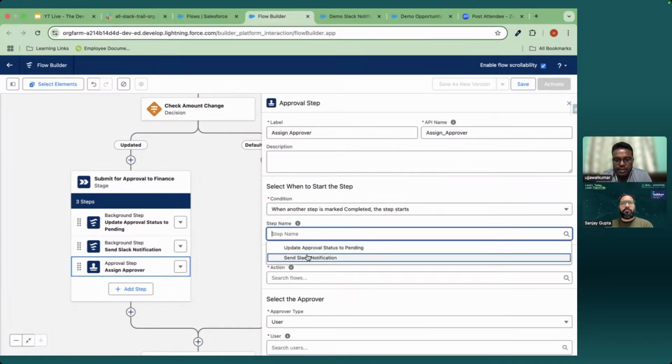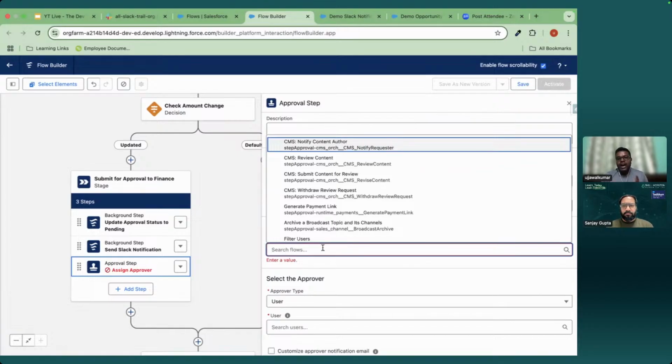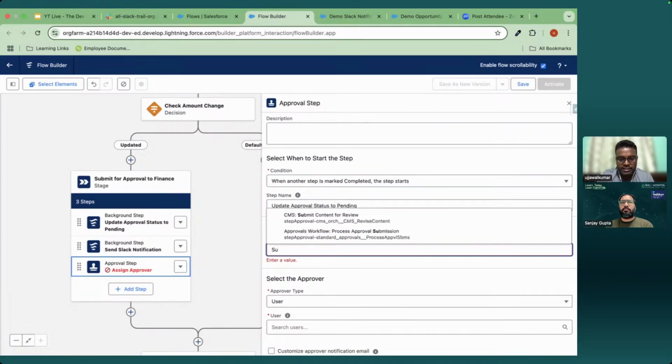And when should it happen? When approval state is set to pending. And what would be the action? Here in action, since the approver is getting assigned, we have to select a screen flow.